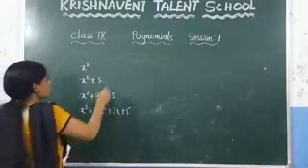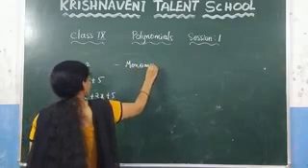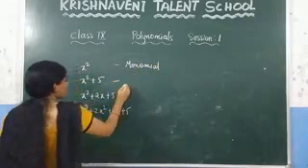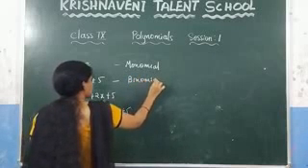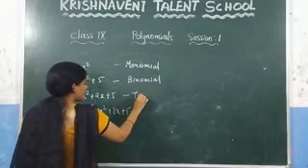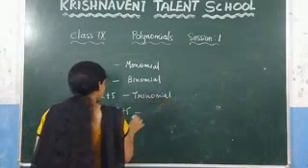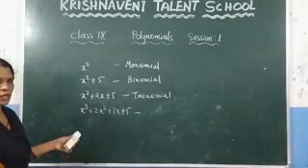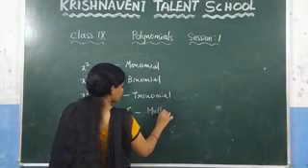If the expression contains only one term, we call it as a monomial. And if it contains two terms, we call it as a binomial. If it contains three terms, we call it as a trinomial. And if it contains more than 3 terms, 4, 5 or anything, we call it as a multinomial.